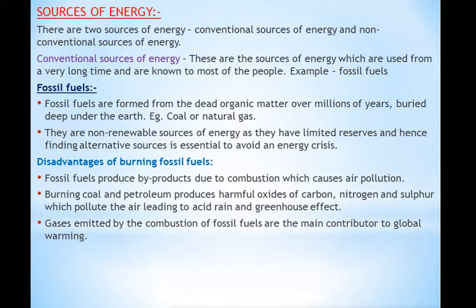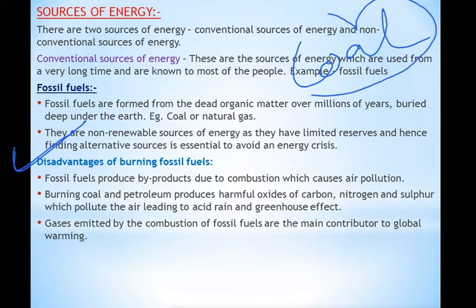Now, there are some disadvantages of burning fossil fuels. So, what are the disadvantages of burning fossil fuels? That we will read now. Fossil fuels produce byproducts due to combustion, which cause air pollution. Whenever you burn any fossil fuel like coal, what happens when you burn this coal? A lot of pollutants are emitted into the atmosphere, like harmful gases and ash. Many things are emitted into the atmosphere, which causes air pollution.